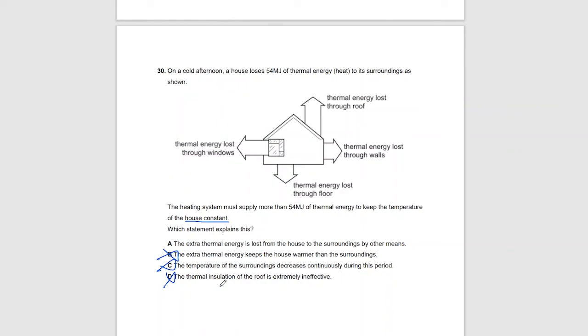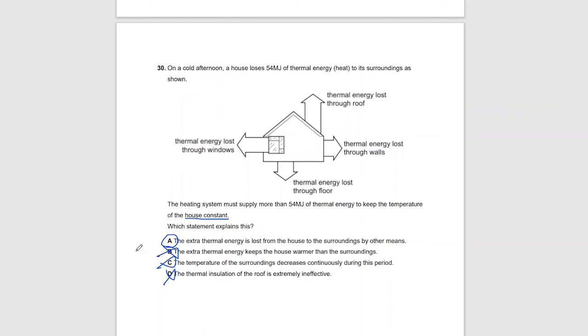In option A, the extra thermal energy is lost from the house to the surroundings by other means. It is the answer, because there might be other possible ways the house might lose energy, which are not mentioned in the question. So A is correct.